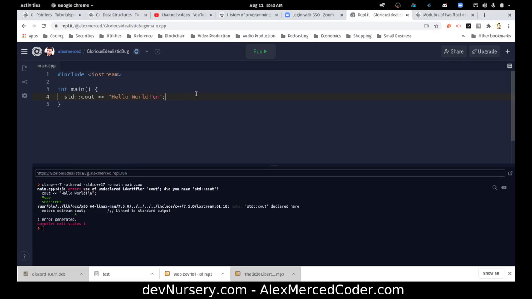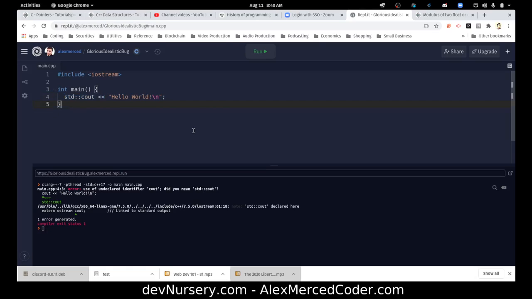Now in C, you use printf to print stuff to the console. One of the things I don't like about C++ is that its default library, iostream, has this weird syntax. So this just means standard characters out, or console out. And instead of just using parentheses like a normal function, basically what you're doing is saying, hey, this string is going into this function, so it's out.